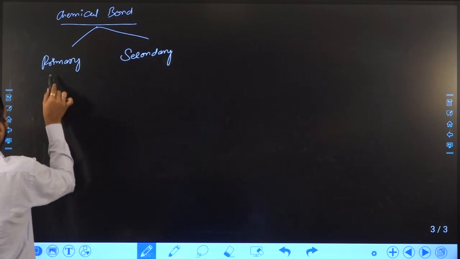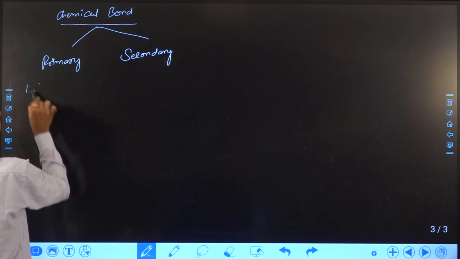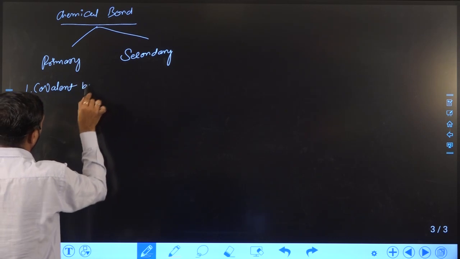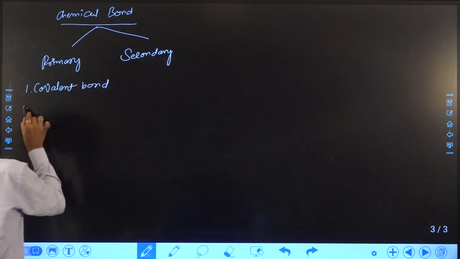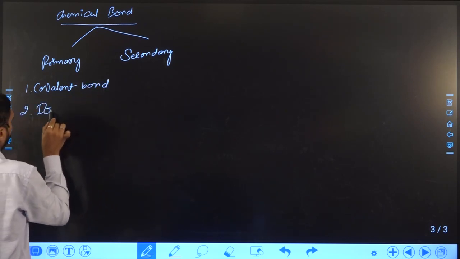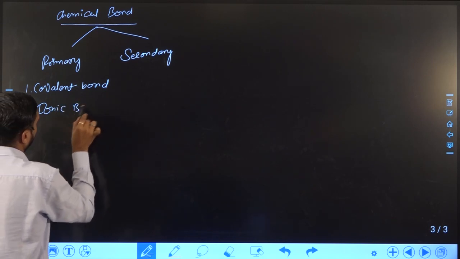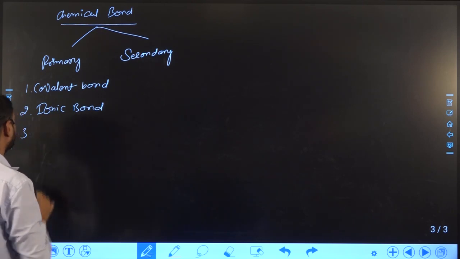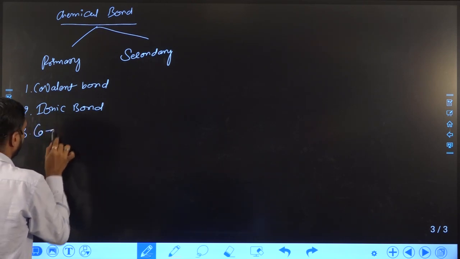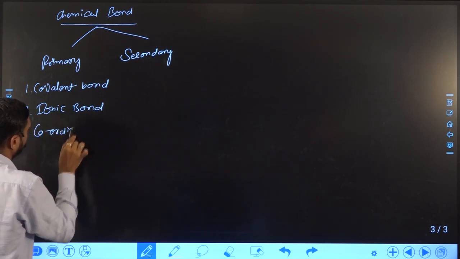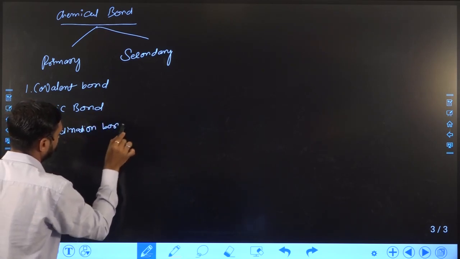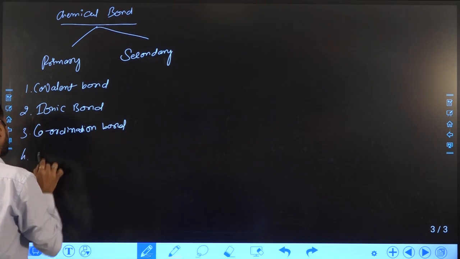In primary we discussed four bonds: covalent bond, secondly ionic bond, third coordination bond, and fourth metallic bond.